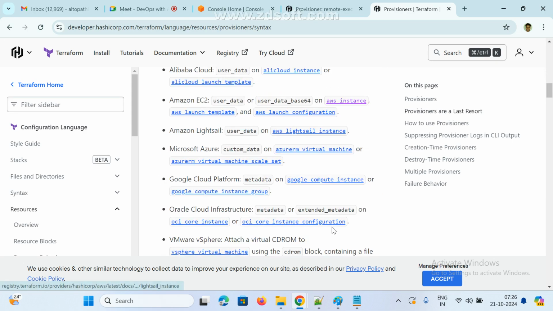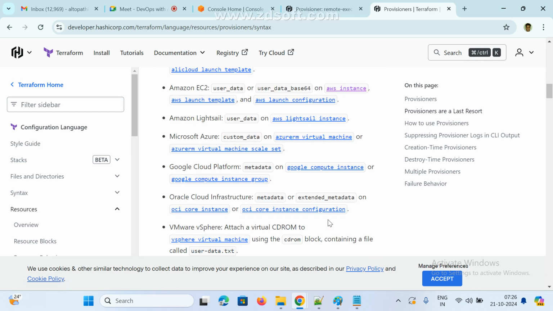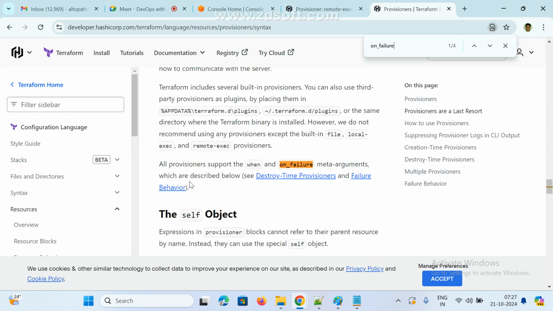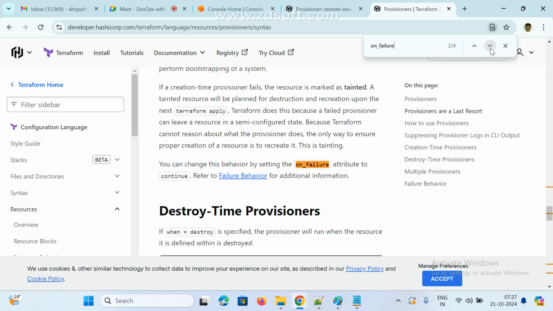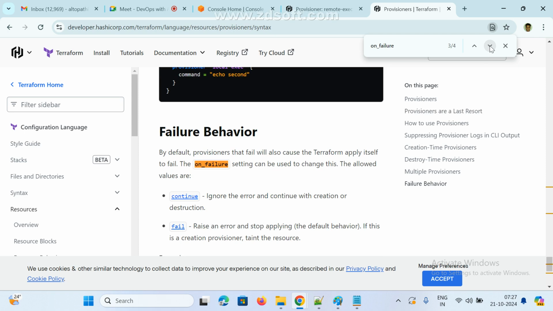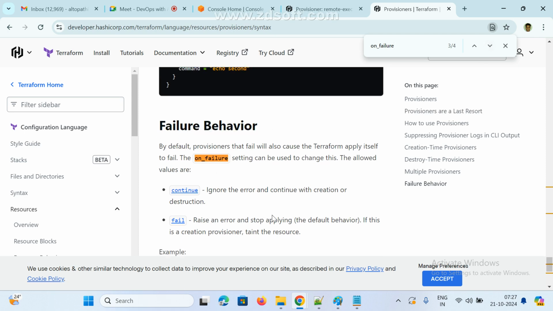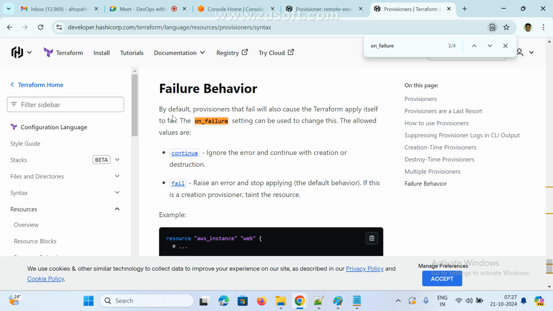And so on failure, what is this? See here, all provisioners support when and on_failure metadata arguments. So if somewhere, we set the on_failure attribute to continue. See, attribute to continue. And how will it work? See here, failure behavior. We can use any one. By default, provisioners that fail will also cause the terraform apply itself to fail, right?